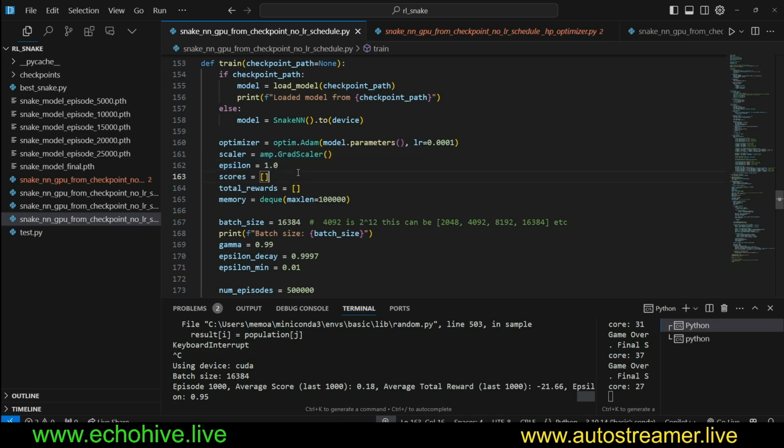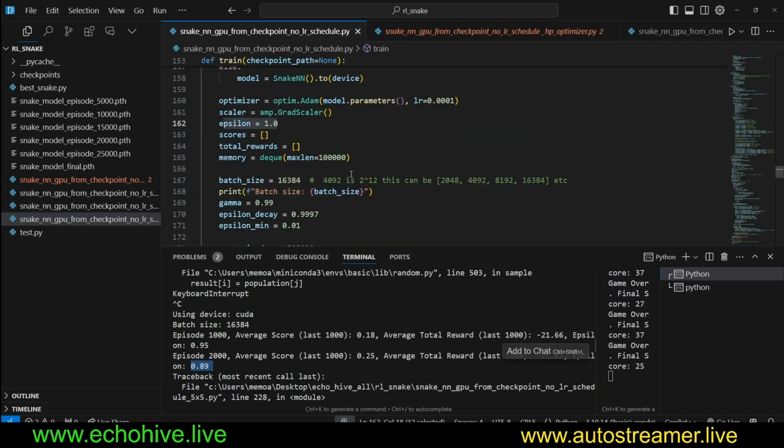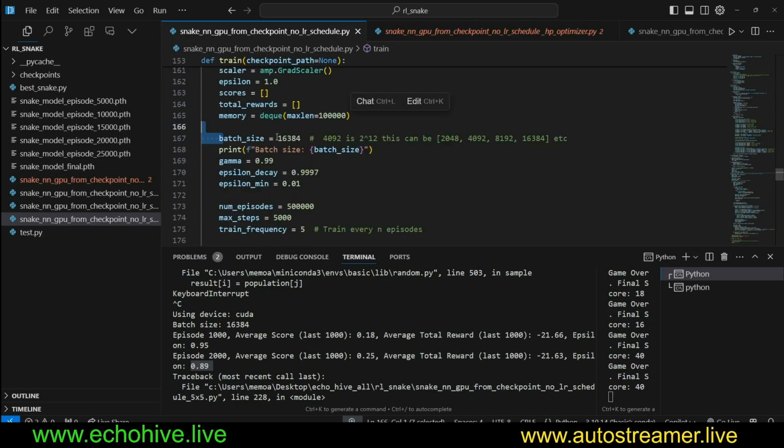So our epsilon is 1, meaning when the agent starts running, it will start by making completely random decisions. That is what we were looking at earlier. Remember, our epsilon was high, and then we slowly reduce our epsilon with an epsilon decay, which we will see here. And we initialize the scores and total rewards lists, and we create a memory using deque of Python. You're going to store the memories of the agent in here, meaning every action that the agent takes, we're going to keep it as a memory, because once we reach this batch size in memory, this is going to trigger the learning process.